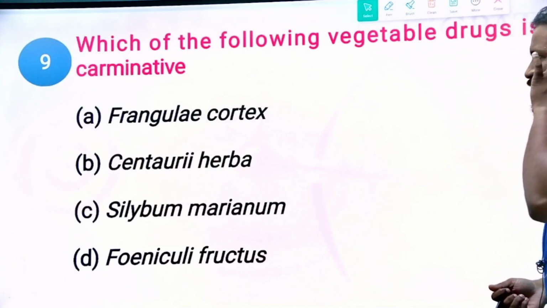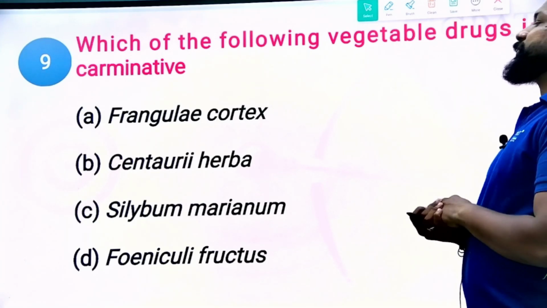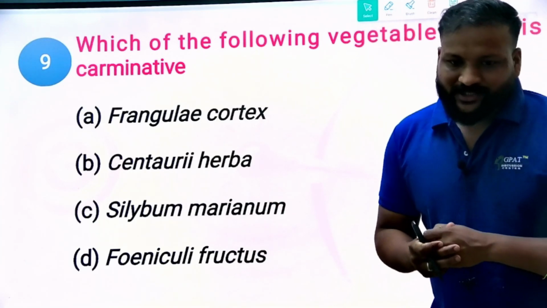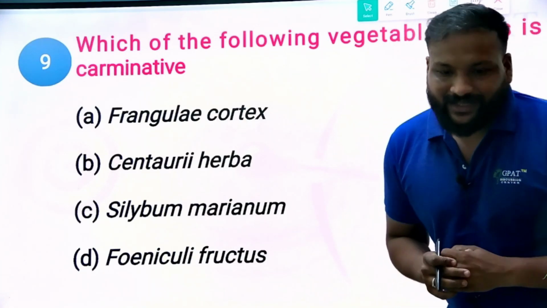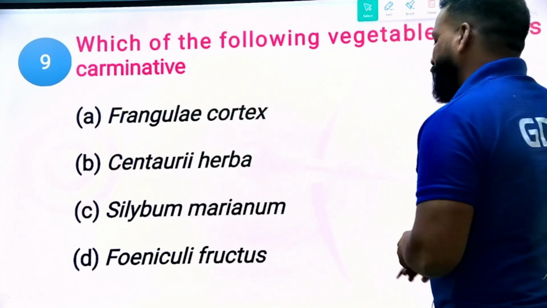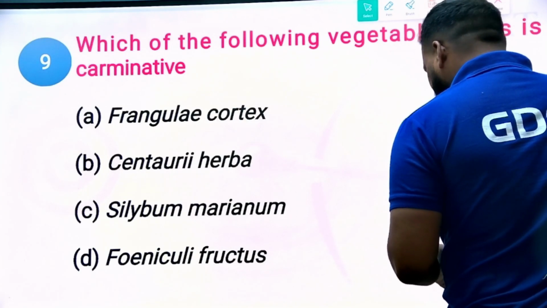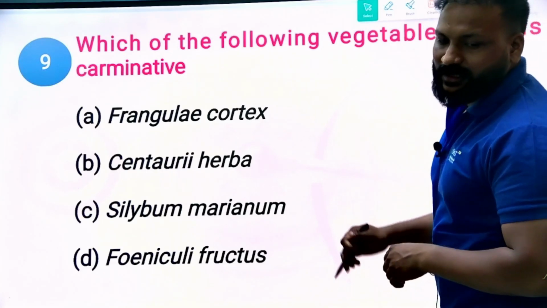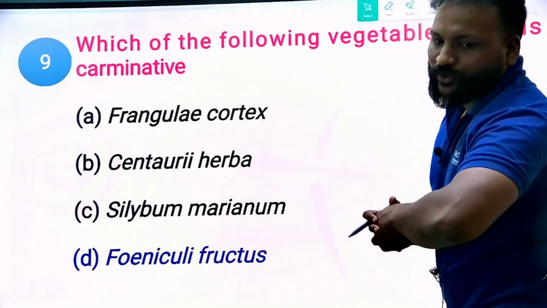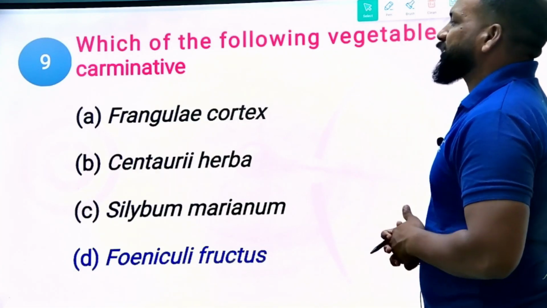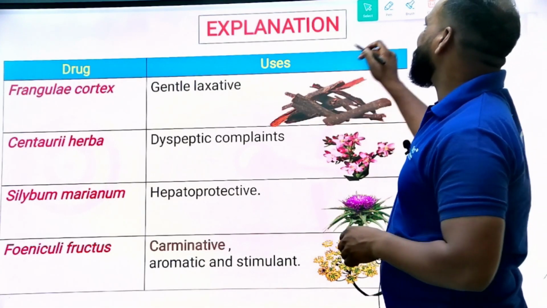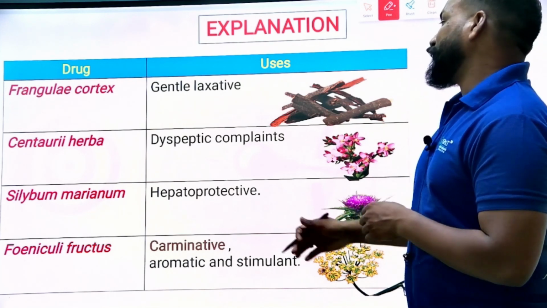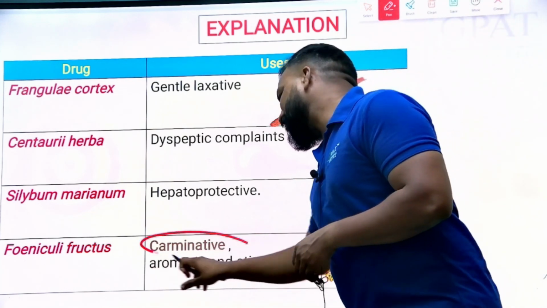Now next question. Which of the following vegetable drugs is a carminative? Frangula cortex, Centaury herba, Silybum marianum, and Foeniculi fructus. What is the right answer? Undoubtedly, the right answer will be Foeniculi fructus. Foeniculi fructus is a carminative.